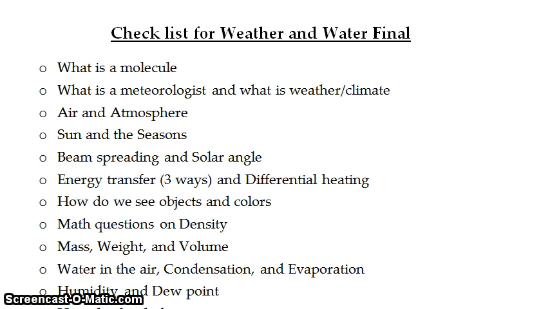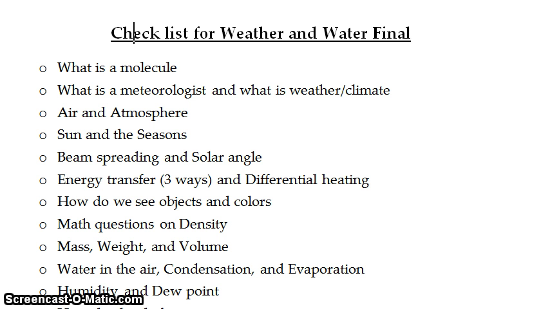We also look at next the atmosphere, and the atmosphere is the layer of gases that surround the earth. When we talk about the atmosphere, we look at the different layers of the atmosphere, and the troposphere is the layer of the atmosphere where we have all of our living things, and that's also the layer that weather takes place in. So that's the layer that we focus on. We really don't have to worry about clouds forming in other layers. We don't have to worry about life existing in other layers of the atmosphere. So we spend most of our time focusing on the troposphere.